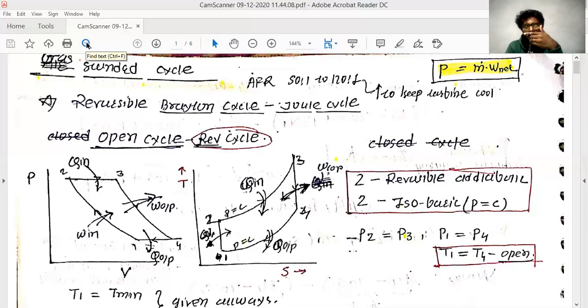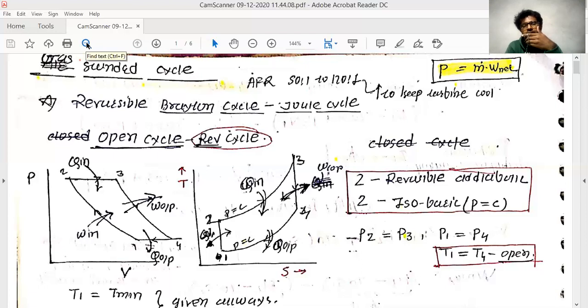If you want to calculate the maximum work out of this Carnot engine, you are well aware that the thermal efficiency of the cycle equals the Carnot efficiency. Thermal efficiency is the total work output divided by the heat input to the system, and the Carnot efficiency is 1 minus T2 divided by T1, where T2 is the final temperature and T1 is the initial temperature.